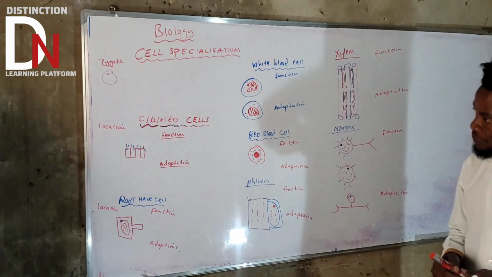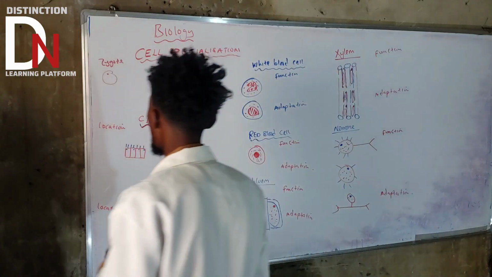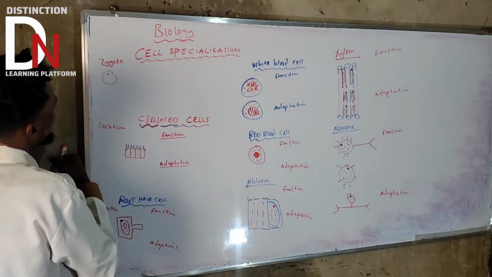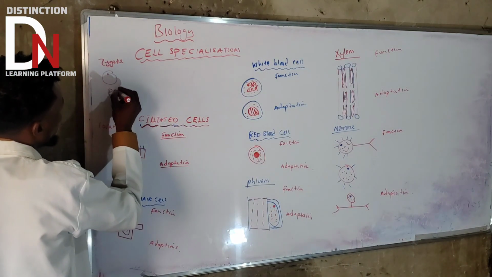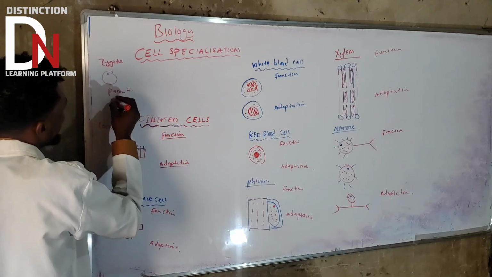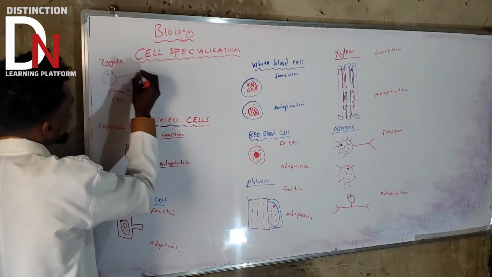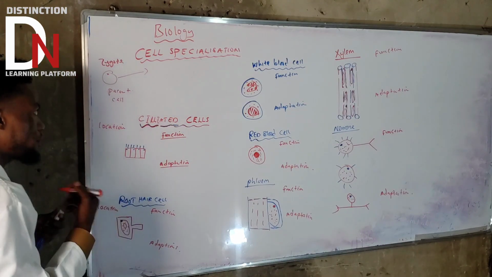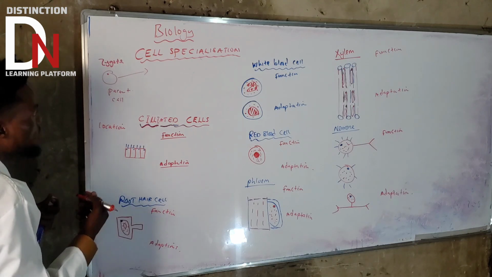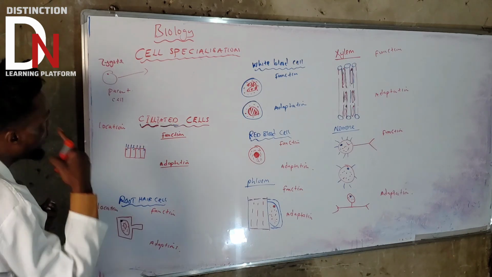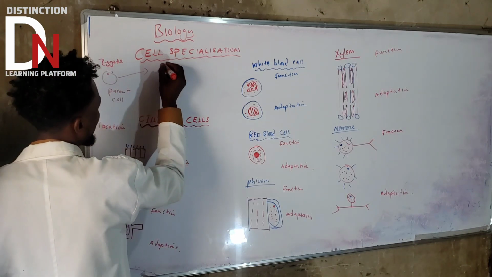Now, let's call it a parent cell. If this parent cell decides to divide or change into something that is useful, let's say maybe change into a red blood cell, the famous one.